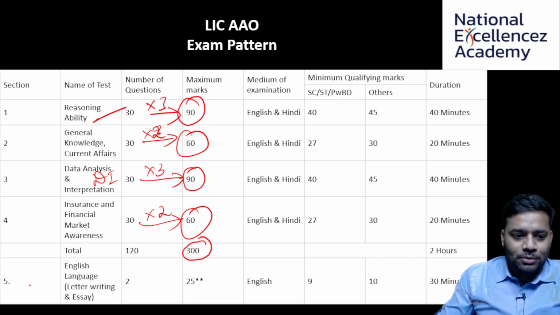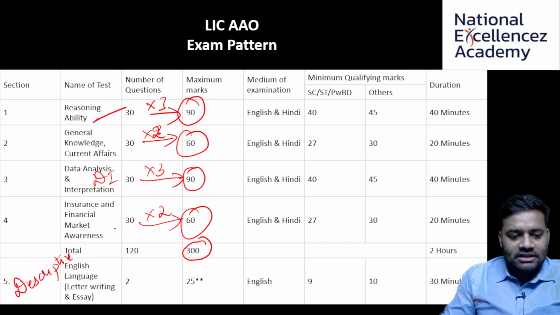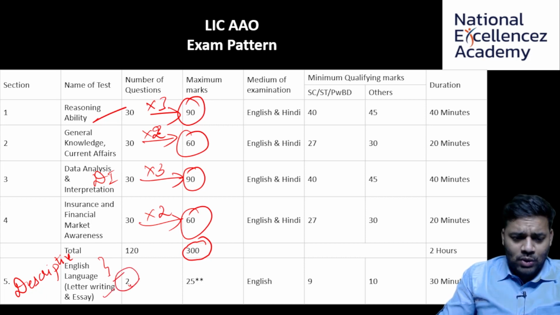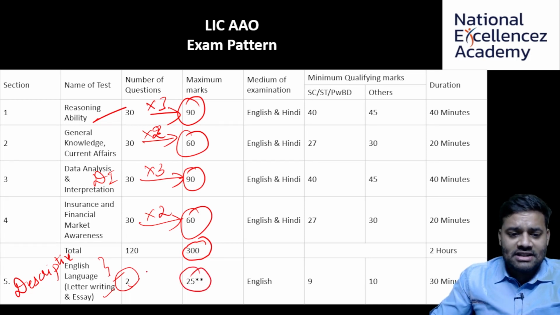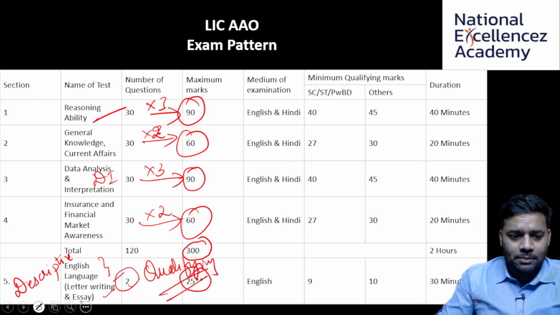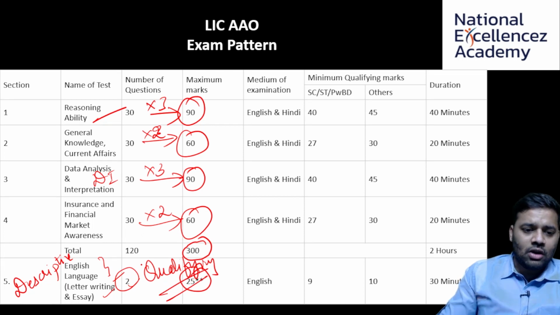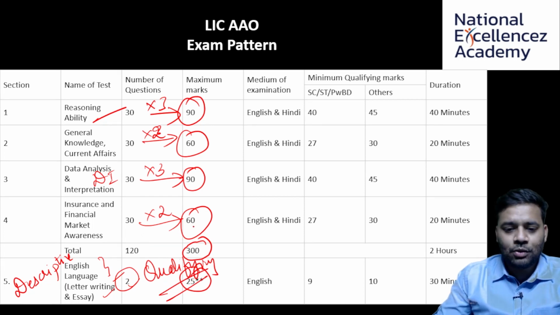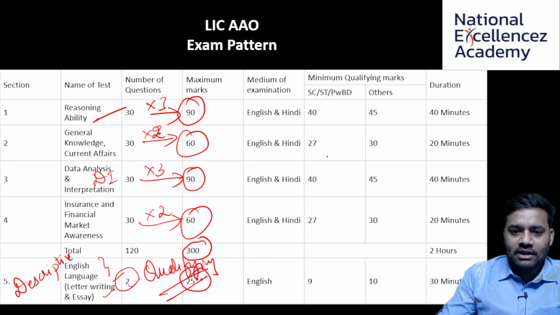And there's also going to be a descriptive paper in English language, wherein you'll have to write a letter and also an essay. So there will only be 2 questions, that is 1 letter writing, 1 essay, and maximum marks is 25. And this is just qualifying in nature. The marks that you have secured in this particular section, that is English language, wherein you will have to write a letter and an essay, won't be counted for the final cutoff.